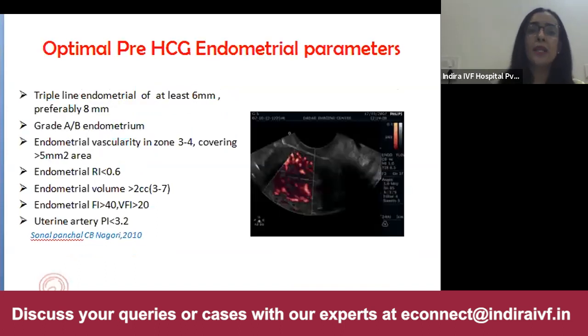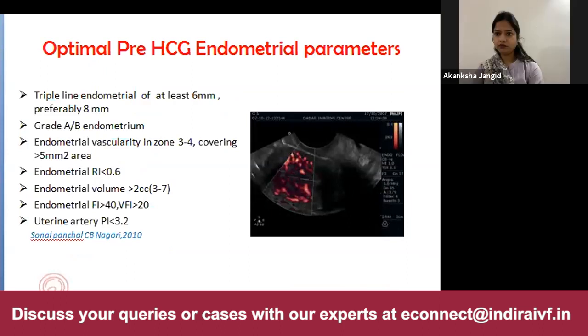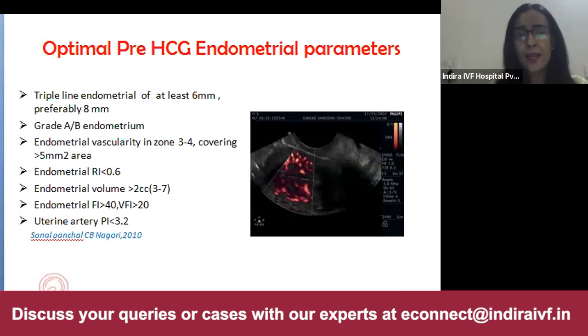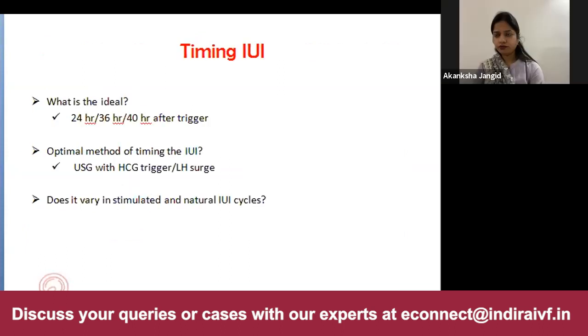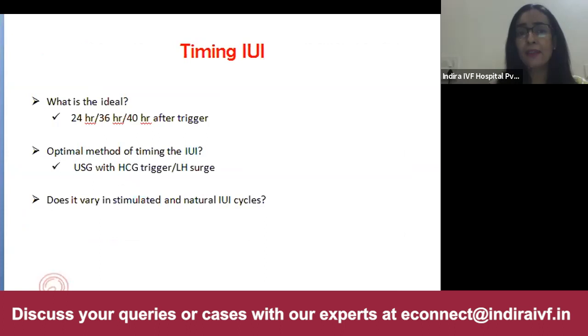Whereas the optimal pre-HCG endometrial parameters are: a triple line endometrium pattern of at least 6 mm, preferably 8 mm, grade A/B endometrium. Endometrial vascularity should be in zone 3 and 4. Endometrial RI should be less than 0.6. Volume should be greater than 2 cc. FI should be greater than 40 and VFI should be greater than 20. Uterine artery pulsatility index should be less than 3.2. So if anybody is doing Doppler, they can take help of these parameters to determine the optimal time to give the trigger.